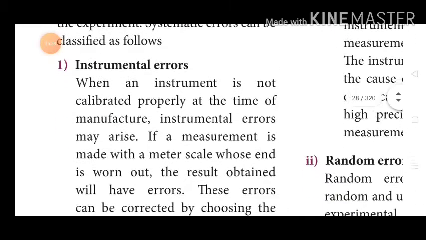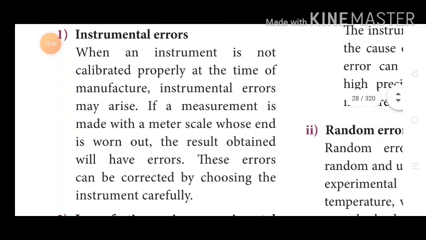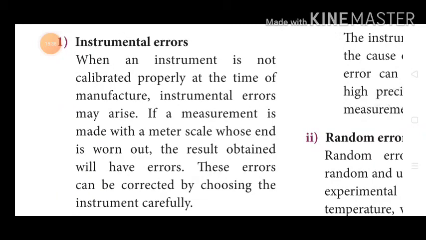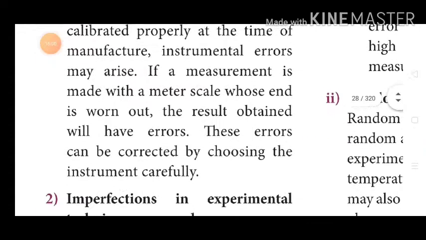First one is instrumental error. When an instrument is not calibrated properly at the time of manufacture, instrumental errors may arise. If a measurement is made with a meter scale whose end is worn out, the result obtained will have errors. These errors can be corrected by choosing the instrument carefully.